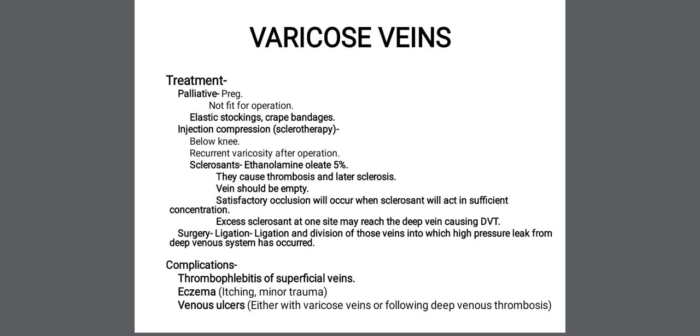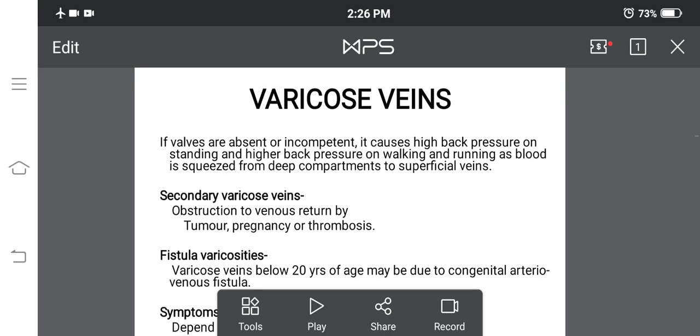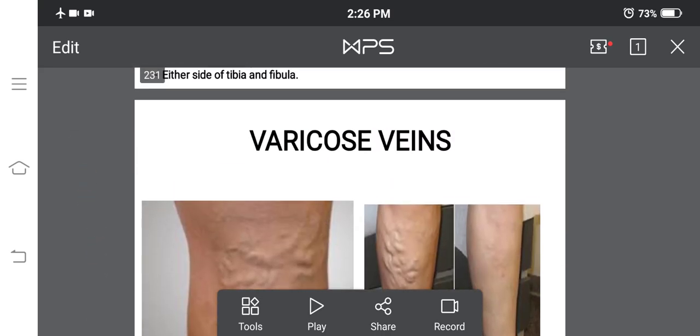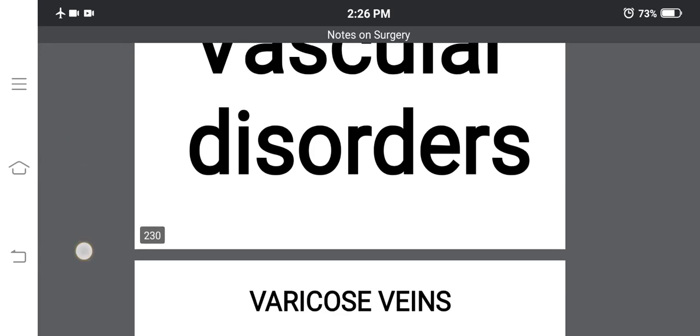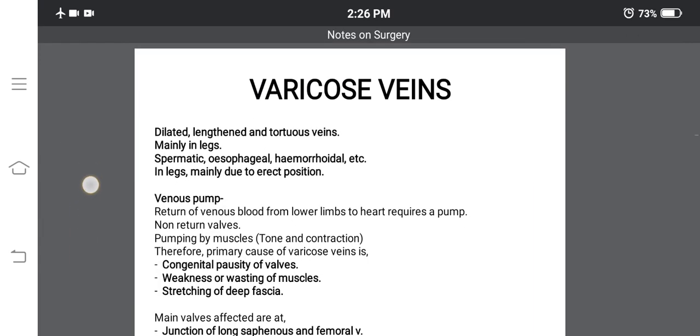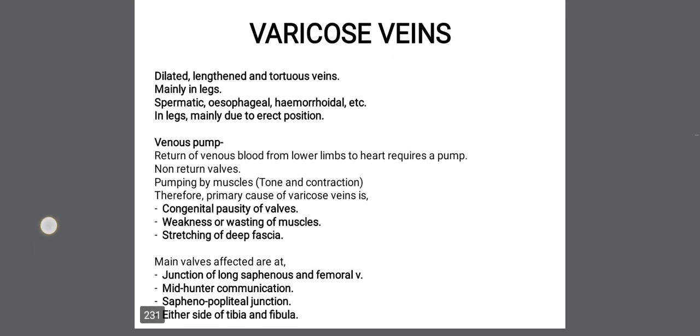So these are the other two entities, that is esophageal varices and hemorrhoids. So this is all about the varicose veins. I will briefly summarize it again. Okay, vascular disorders. The first topic from vascular disorders is varicose veins. These are dilated, lengthened and tortuous veins.